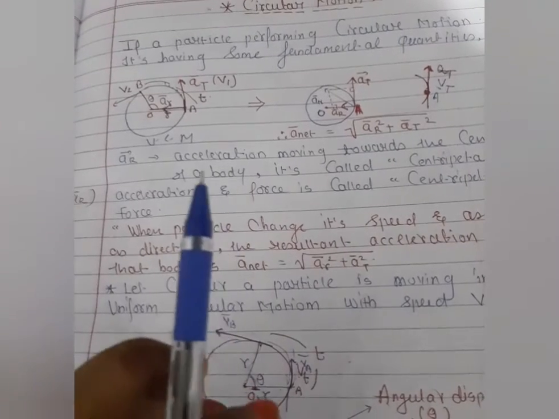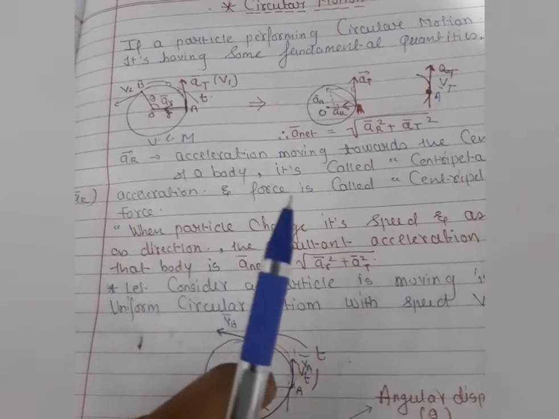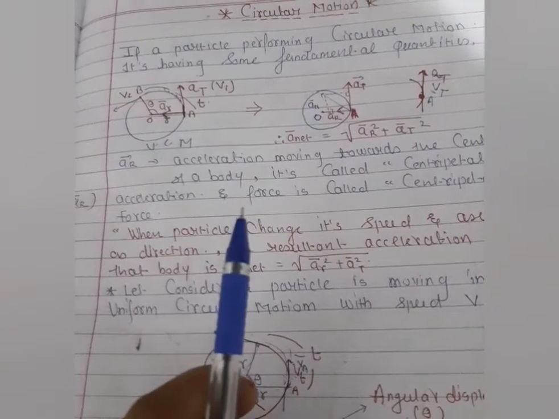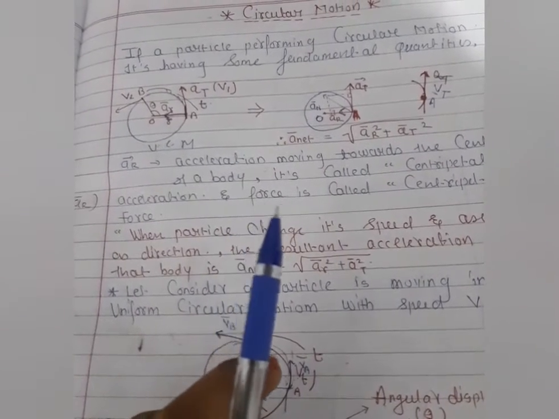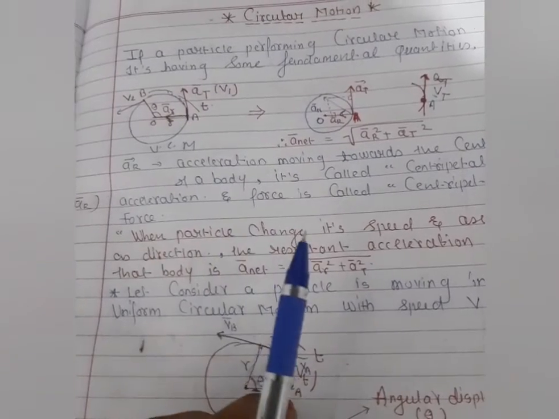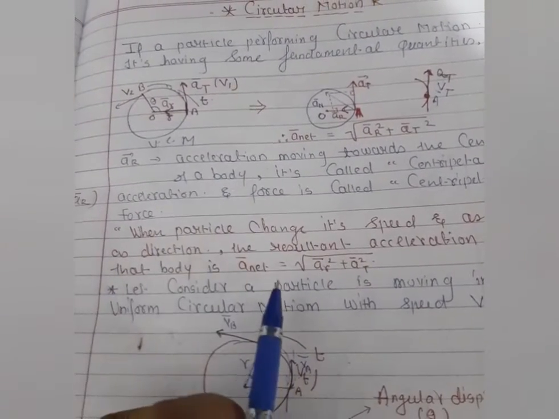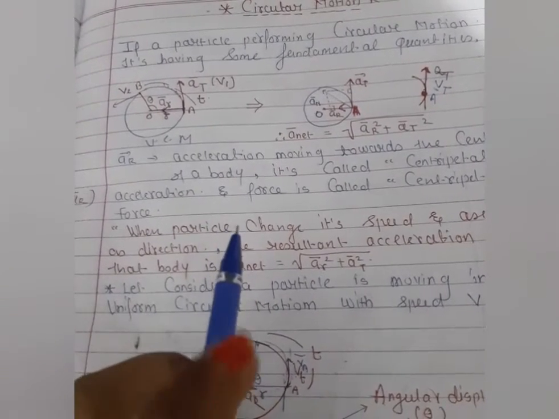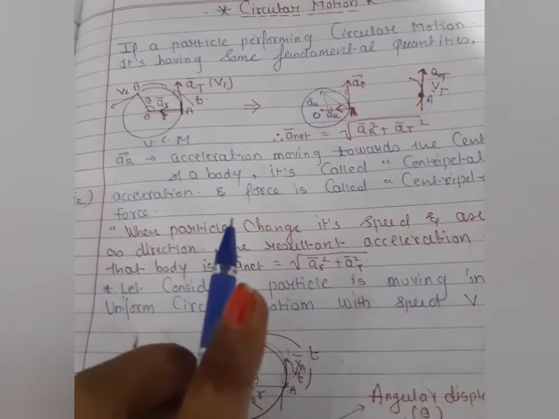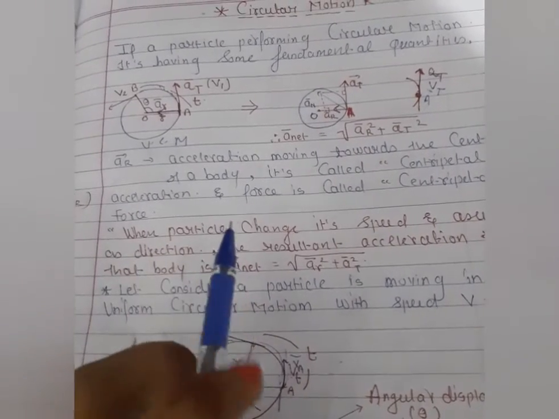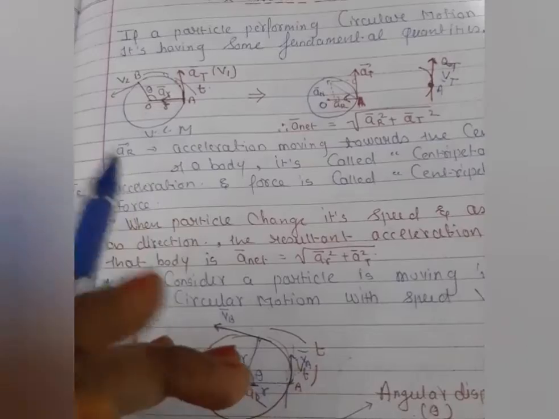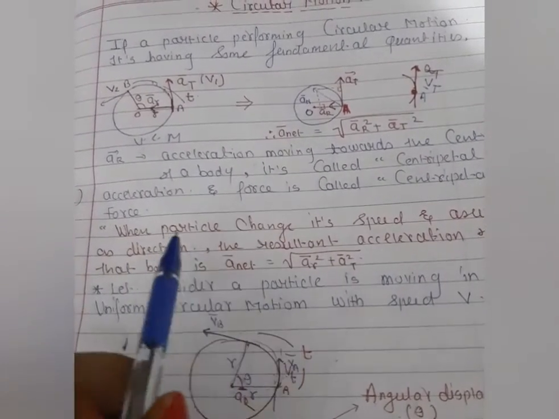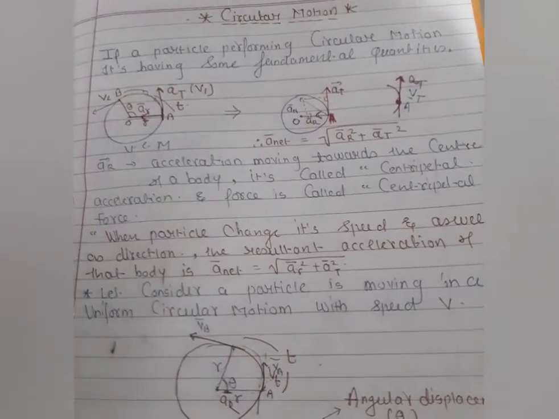It means if in 1 second the particle performs 10 meters per second, and in 2 seconds the particle performs 10 meters per second, and in 3 seconds the particle performs 10 meters per second, that is uniform circular motion. But if after 1 minute the particle performs 10, after 2 minutes the particle performs 20, after 3 minutes the particle performs 40, it means the velocity of that particle is not constant. That's why we can say non-uniform circular motion. I hope you're very clear about it now.